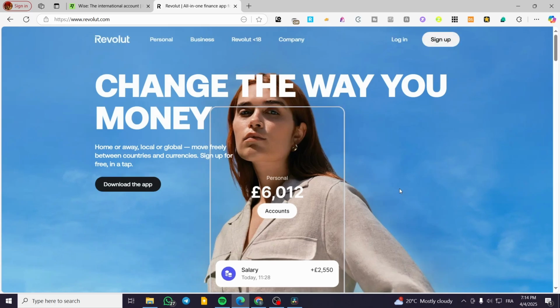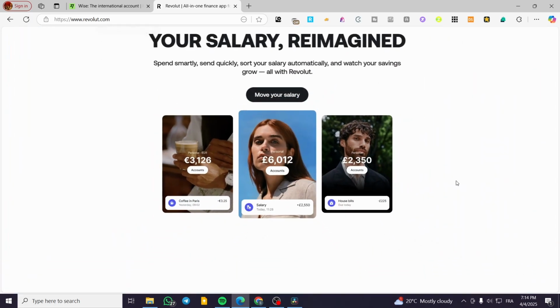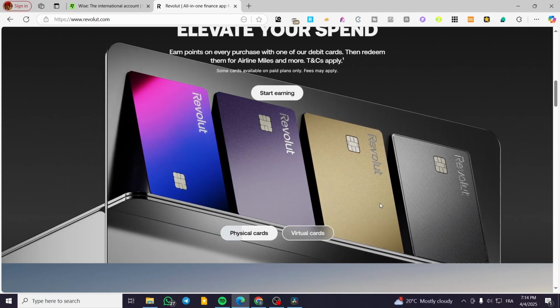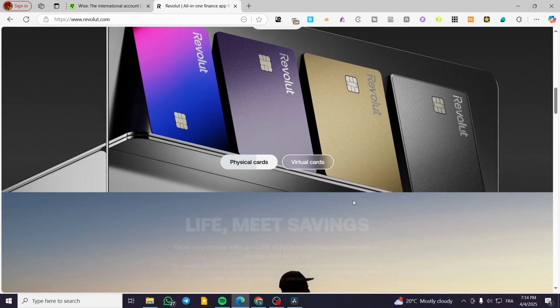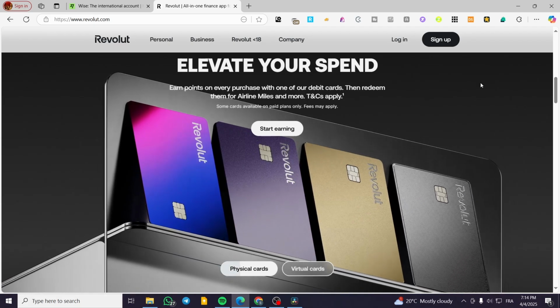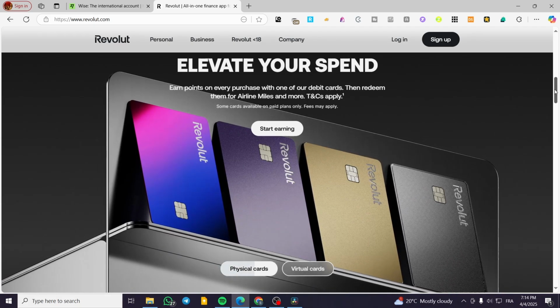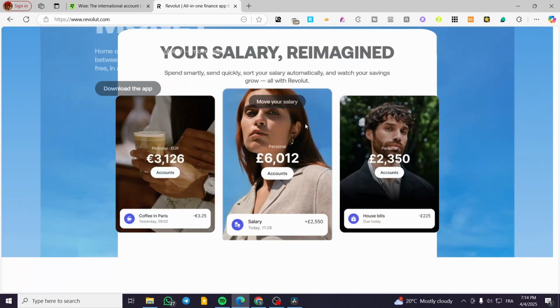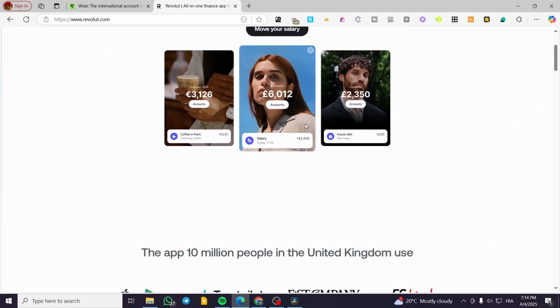Because the subscriptions are going to cost you monthly money, and this is something that we maybe do not prefer in financial apps. So the inconvenience of the Revolut platform is the higher fees for international transfers.